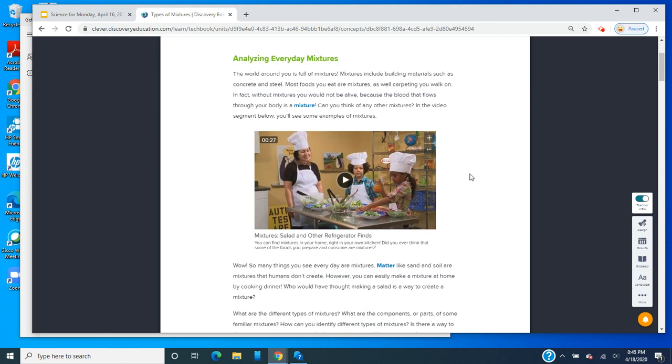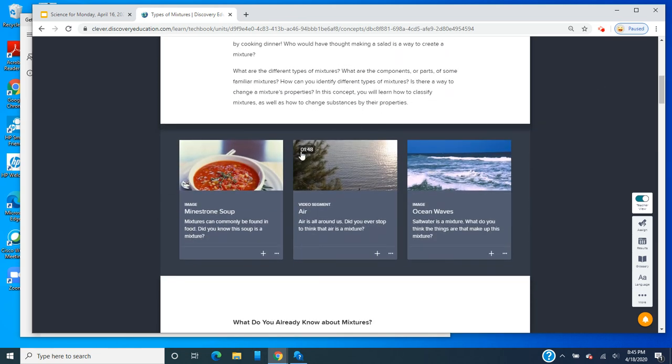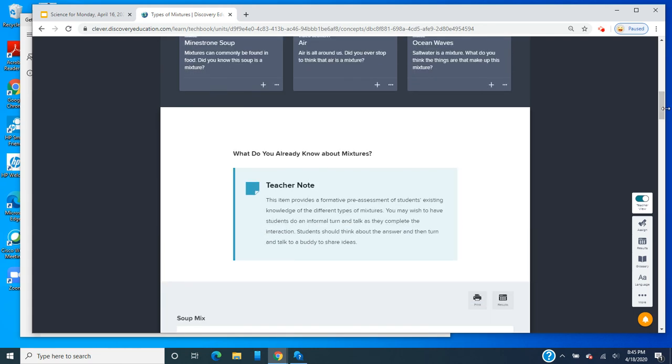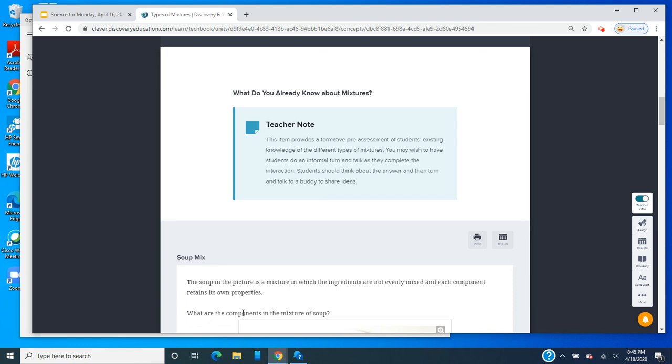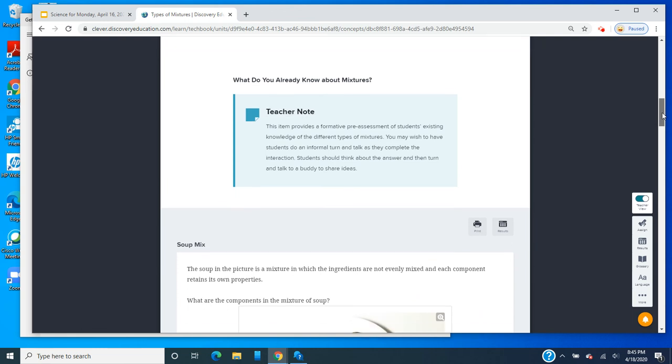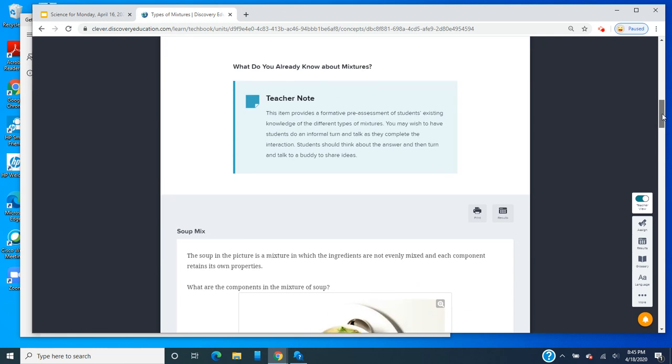You can find mixtures in your home, right in your own kitchen. Did you ever think that some of the foods you prepare and consume are mixtures? So look at that short video, read the text. Here is an image. There's another one-minute-48-second video, and there's another image that has data with it. Then I want you to scroll down and go to your soup mix. Now it says the soup in the picture is a mixture in which ingredients are not evenly mixed and each component retains its own properties.